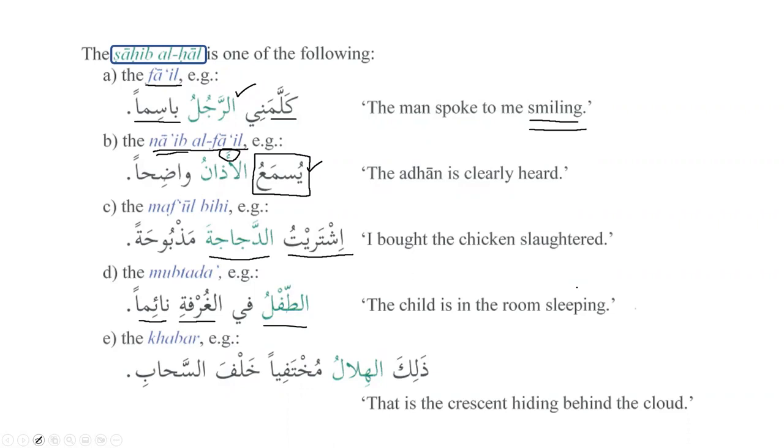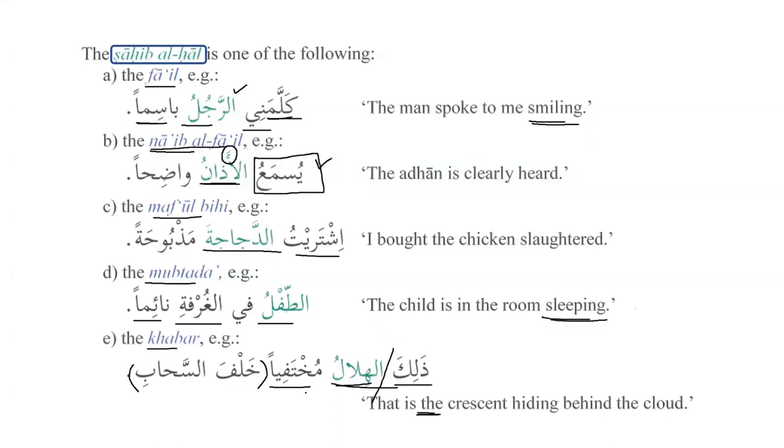Also, there is a possibility that dhalika will be ism al-ishara and al-kitabu will be its predicate. Dhalika yajuz, it is also possible. And if we look at the example from the Quran, in the beginning of Surah Al-Baqarah, we have dhalika al-kitabu la rayba fihi. When you look at I'rab al-Quran, you will see that dhalika will be the subject, and al-kitabu will be the predicate. So there is a possibility that after ism al-ishara, the musharun ilayh can be badal, and it can also be mubtada. So I hope that's clear, inshallah.